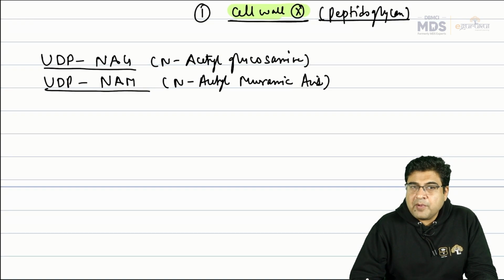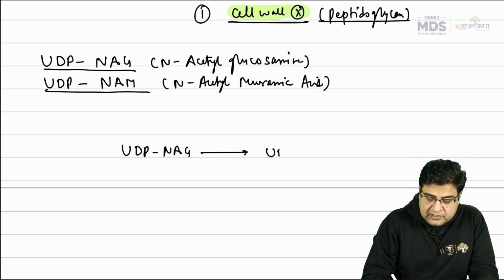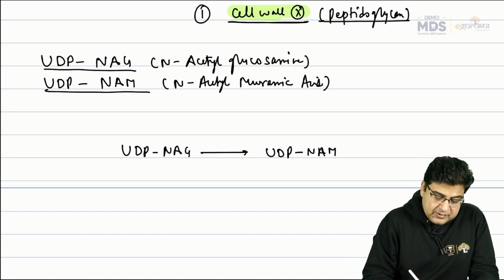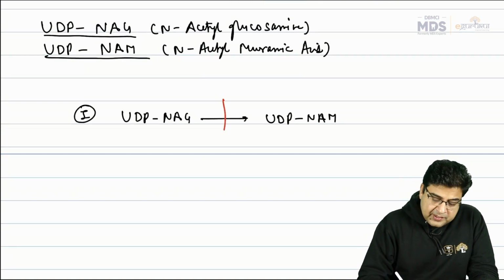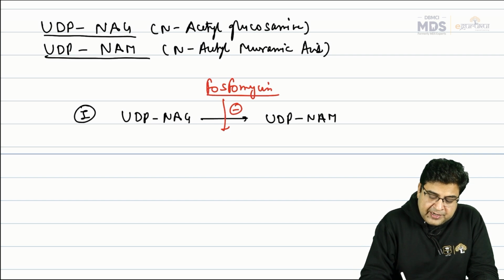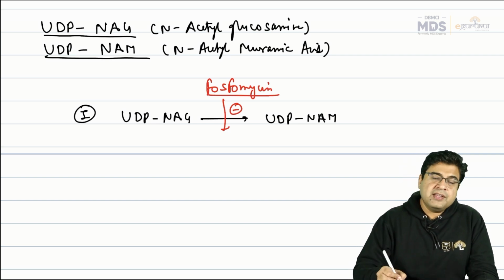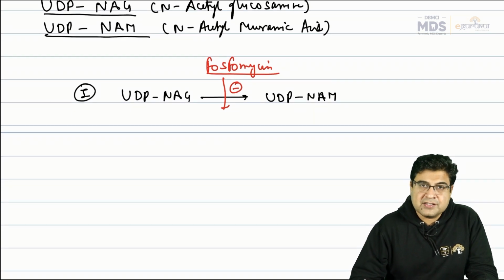So how does the synthesis of peptidoglycan start? There is a presence of UDP-NAG. First of all, UDP-NAG is converted to UDP-NAM. This is the first step in the synthesis of the bacterial cell wall. Now this step is inhibited by an antibiotic, fosfomycin. So fosfomycin is the first antibiotic which is a cell wall inhibitor, and it inhibits the first step, where it blocks the conversion of NAG to NAM that takes place in bacteria for the peptidoglycan synthesis.